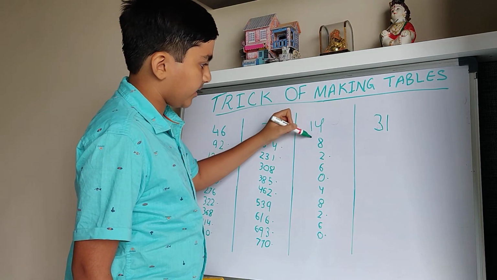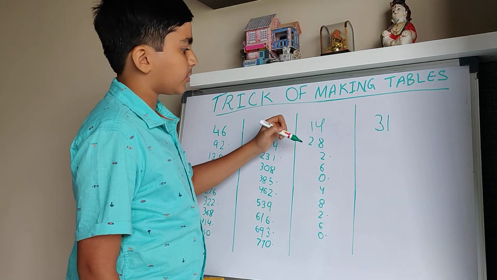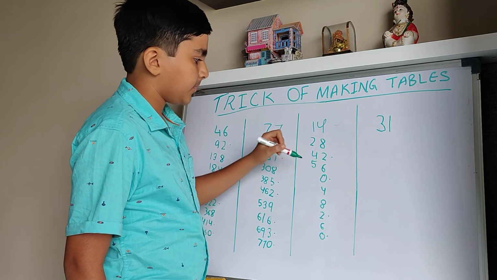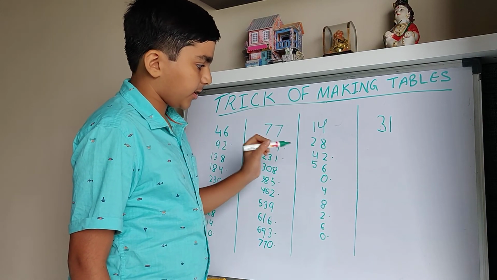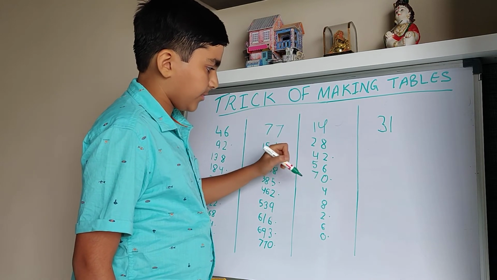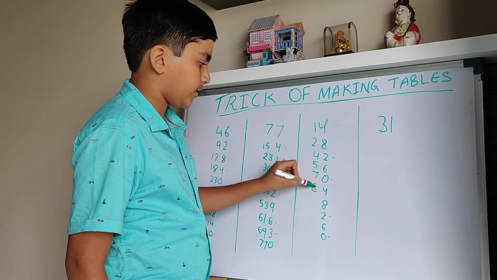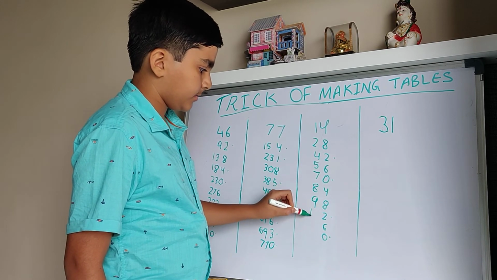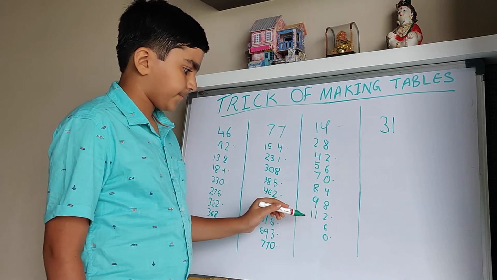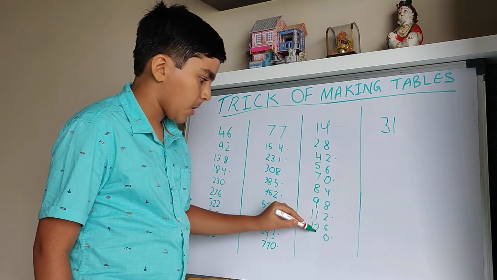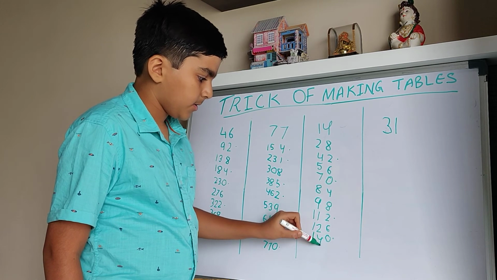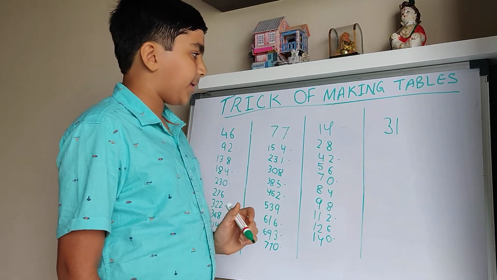Then let's do the table of 1. So it will be directly 2. Then 2 plus 1, 3 plus 1, 4. Then 5. Then 6 and 1, 7. Then 8. Then 9. 10 and 11. Then 12. And 13 and 1, 14. So this is our 14th table.